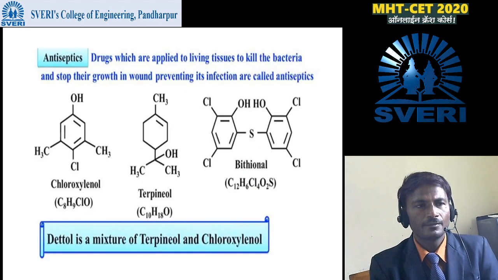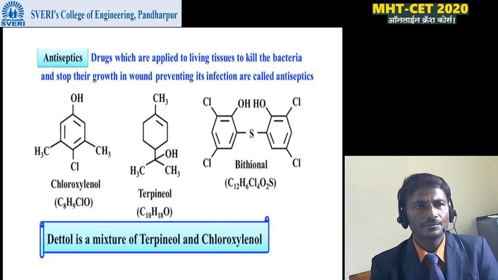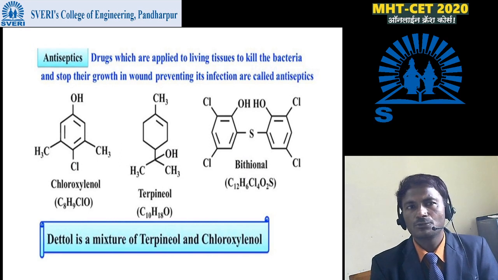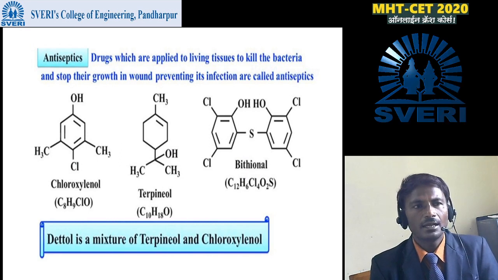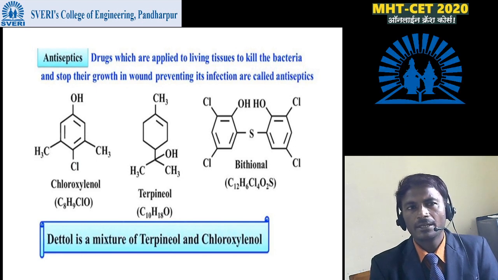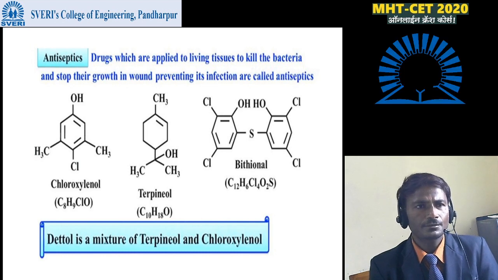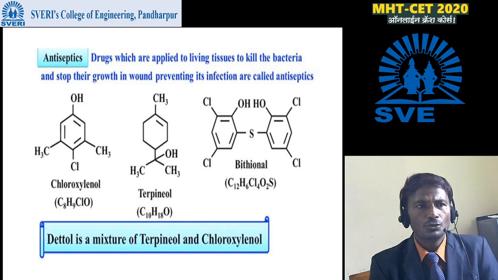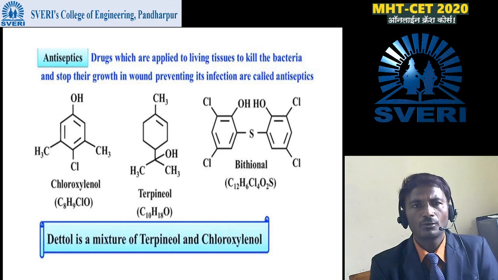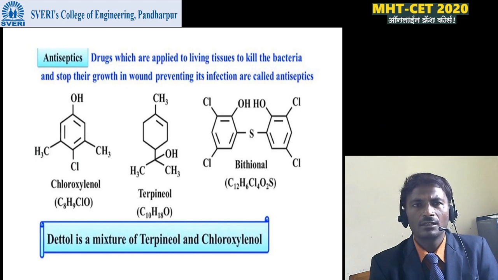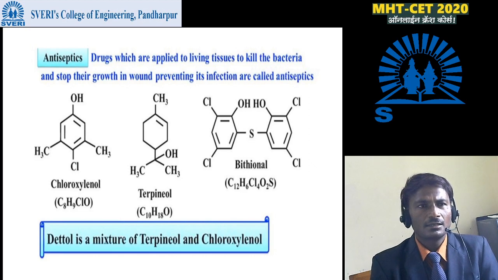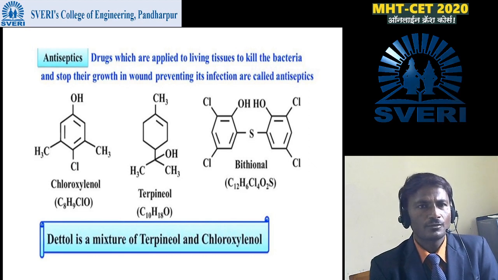Molecular formula is C11H12Cl2N2O5. Next is the antiseptic: drugs which are applied to living tissues to kill the bacteria and stop their growth in the wound, preventing its infection, are called antiseptics. Antiseptics we generally use in wounds to stop the growth of microorganisms or kill the bacteria instead of harming living tissues of the host.